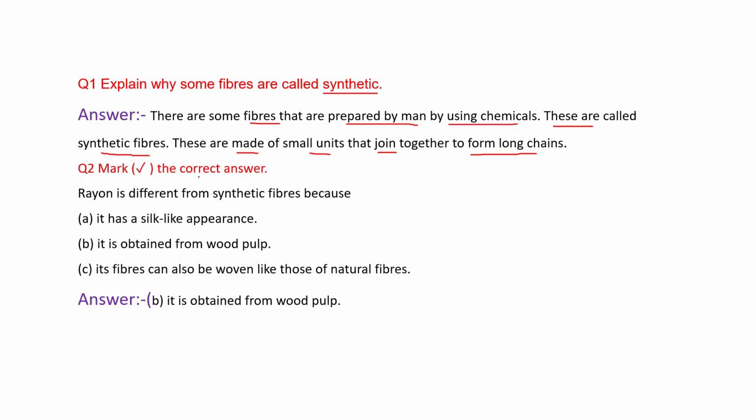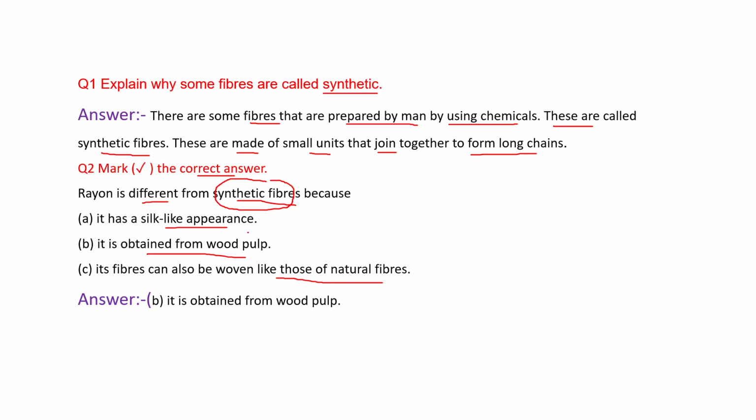Mark tick the correct answer. Rayon is different from synthetic fiber because it has a silk-like appearance. This is again correct. It is obtained from wood pulp. This is also correct. Its fibers can also be woven like those of natural fibers. These are the characteristics of rayon. But this is from synthetic. This is different from synthetic fiber.